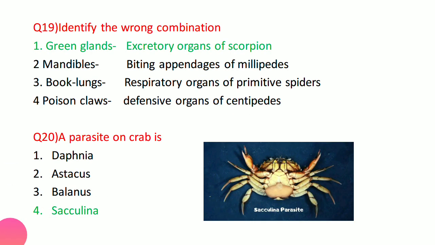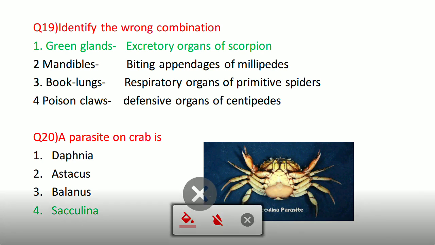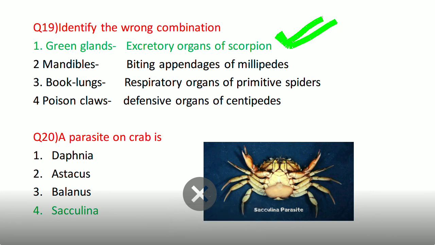Now coming to the next question, identify the wrong combination. Which one is the wrong combination? Green glands, excretory organ of scorpion. This is the wrong one, because scorpions belong to which class? Arachnida, because Arachnida includes scorpions and spiders. Spiders and scorpions have coxal glands as excretory organs, as you have seen previously. Green gland is the characteristic of crustaceans.